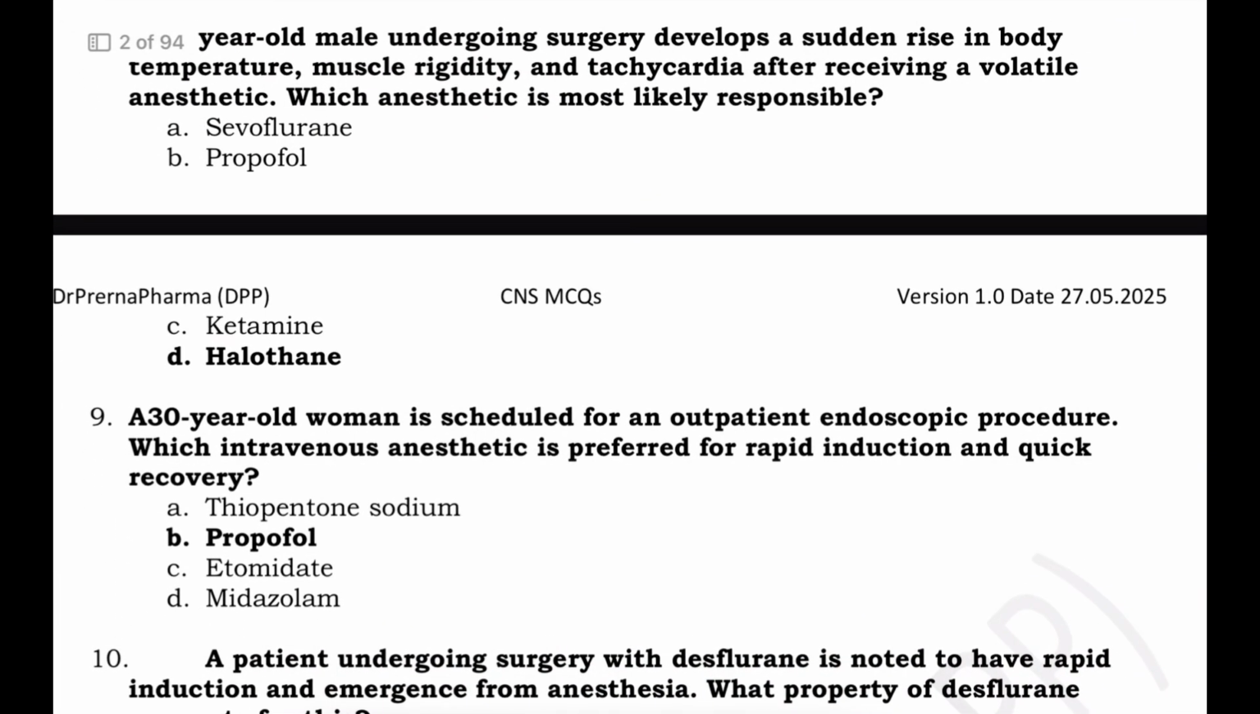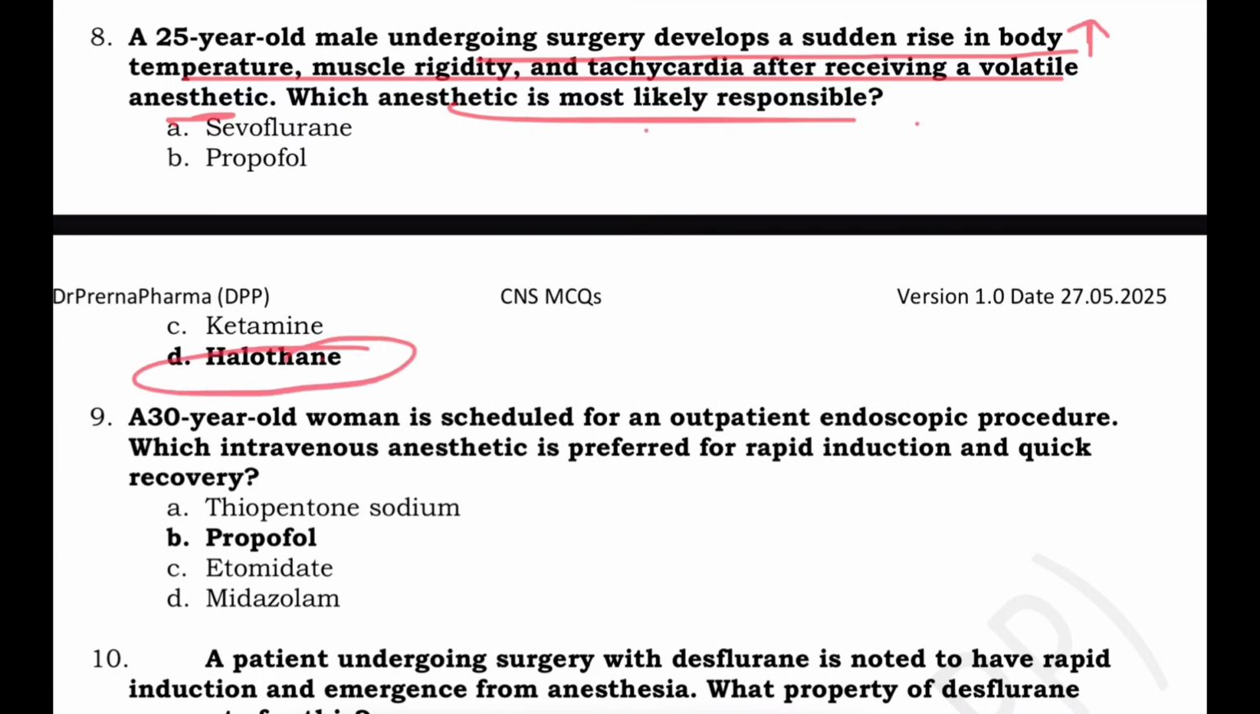A 25-year-old male undergoing surgery develops a sudden rise in body temperature, muscle rigidity, tachycardia after receiving a volatile anesthetic. So which anesthetic is likely responsible? A sudden rise in body temperature indicates malignant hyperthermia, and so this is halothane, and this is because of abnormal calcium release in the skeletal muscle. The drug used to treat malignant hyperthermia is IV dantrolene, which is a ryanodine receptor antagonist.